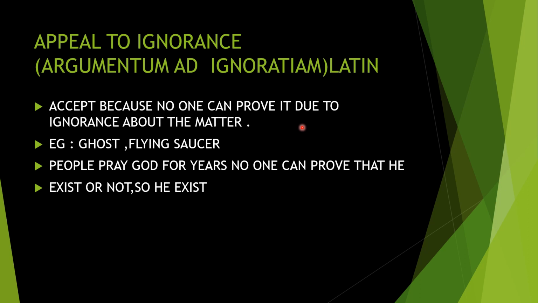People pray to God for years. No one can prove whether he exists or not, so he exists, and that is why people are all praying to God. Whether we are able to show this is God, we cannot show it concretely. So according to ignorance, we cannot prove it. Such kinds of fallacies we call appeal to ignorance, that is argumentum ad ignorantiam.